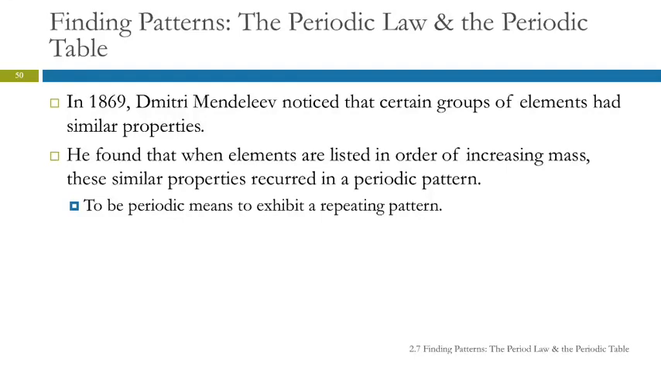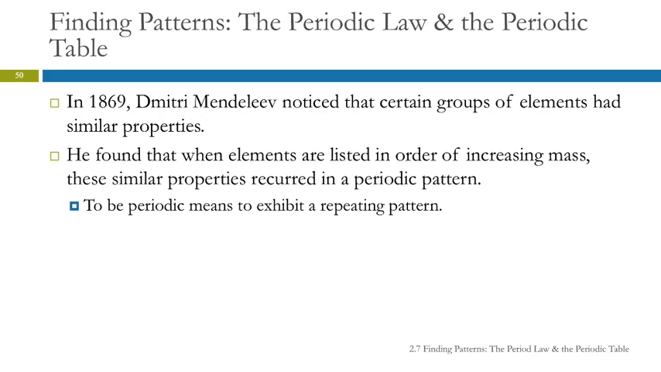Okay, the periodic table, the periodic law. So in 1869, Dmitri Mendeleev noticed that certain groups of elements had similar properties. Mendeleev is often given credit for being the father of the modern periodic table. There were other people, it's debatable, but we're going to go with what the book says.